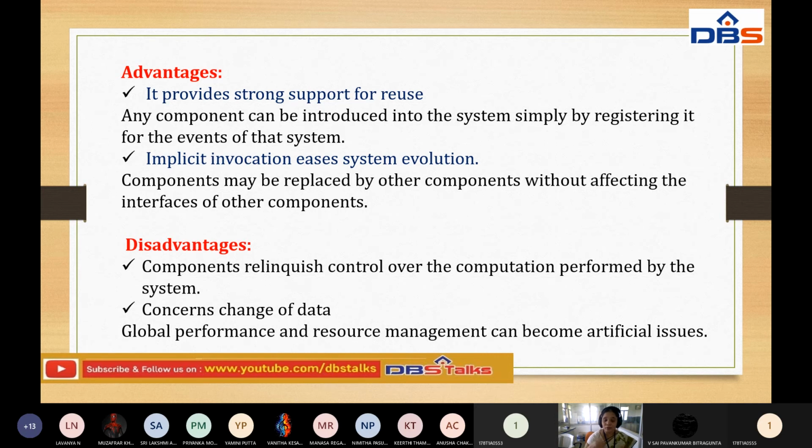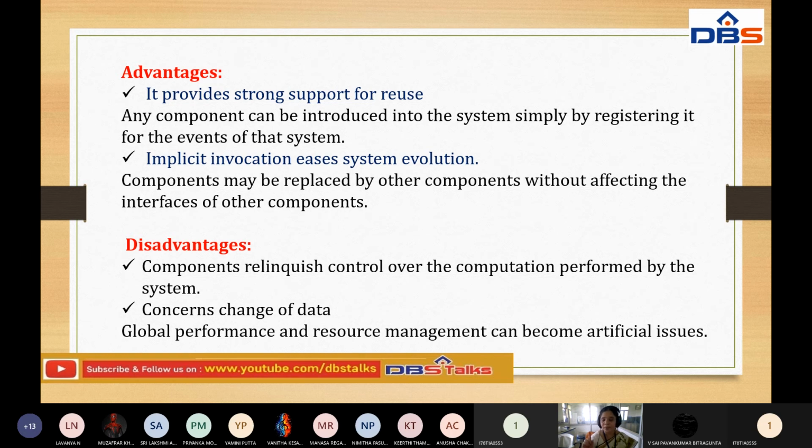But here, what is the advantage? We want to evaluate the existing system easily. These components may be replaced by other components without affecting the interfaces of other components. So we can delete the existing components and replace them with new components in their place, without the results being affected, meaning the interfaces. That is the best advantage of this style.